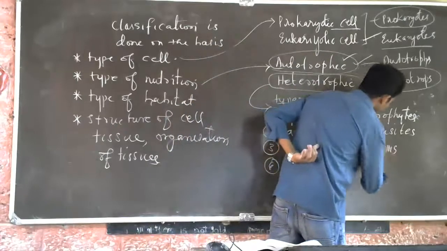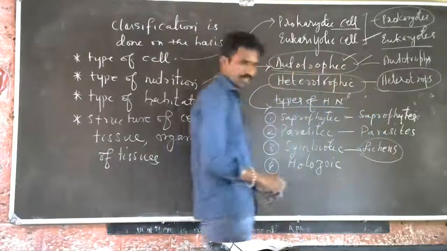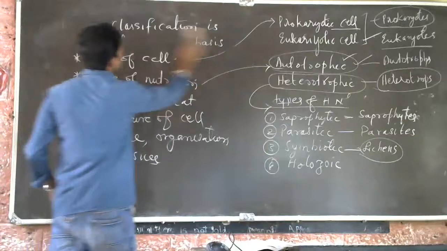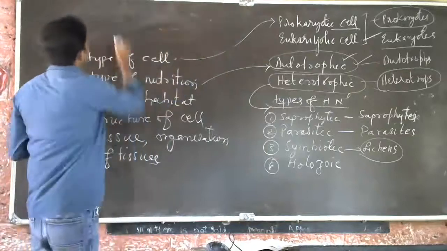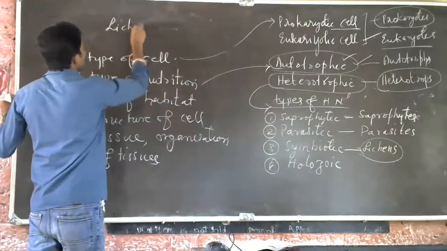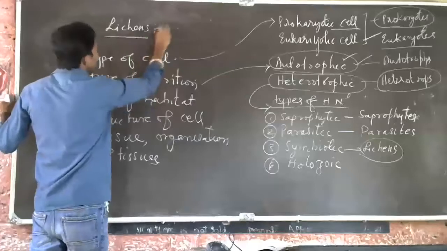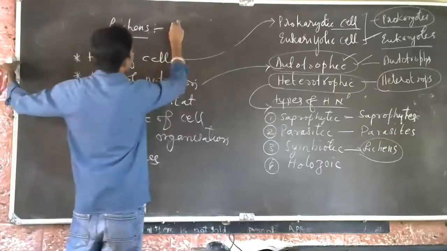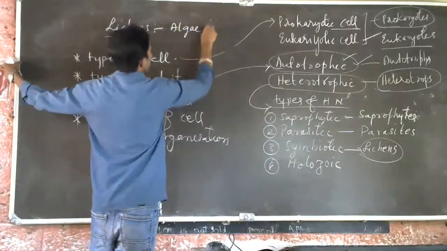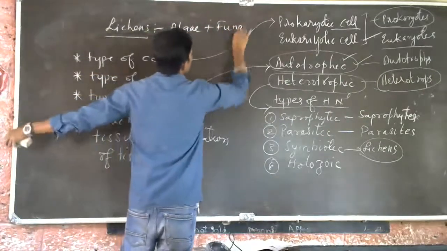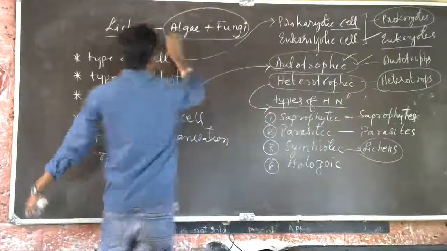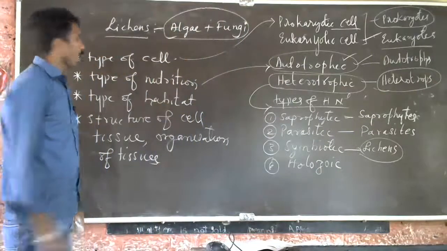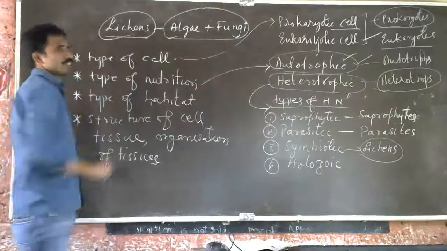Another example you can give is lichens. Have you heard about lichens? Lichen is a symbiotic mode of nutrition of algae plus fungus. When algae and fungus live together, that is called lichen.